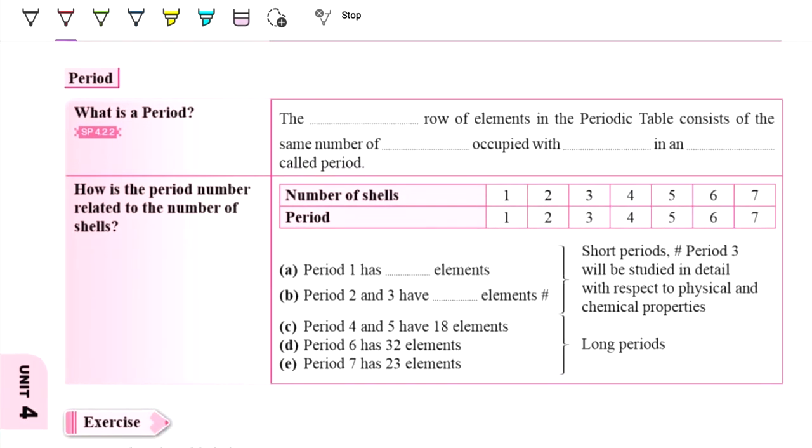Next one is a period. So what is a period? A period is a horizontal row of elements in the periodic table that consists of the same number of shells occupied with electrons in an atom. Okay, so it is called a period.